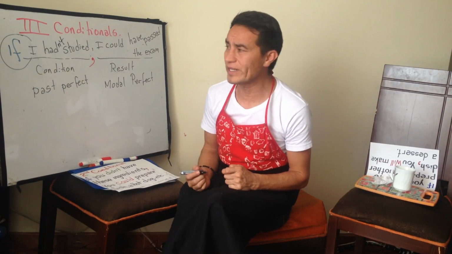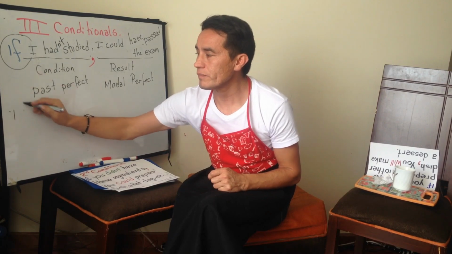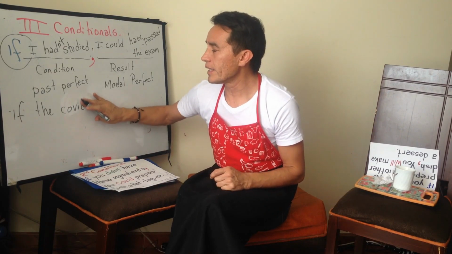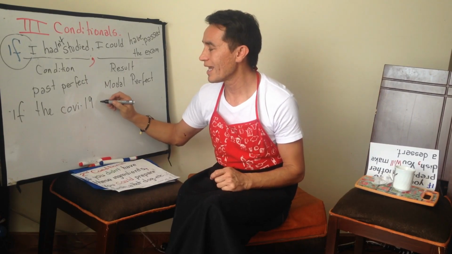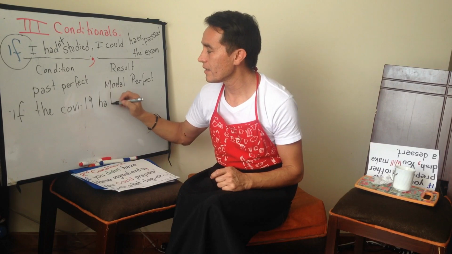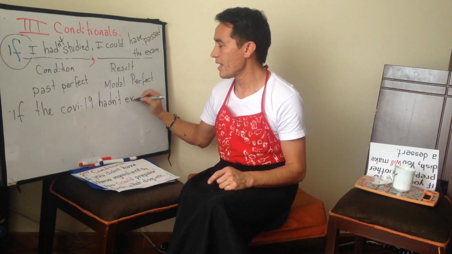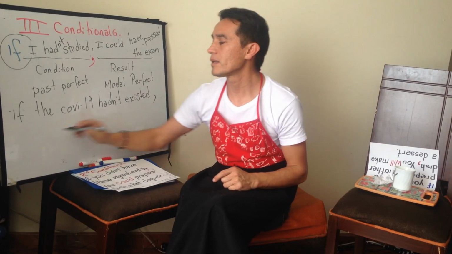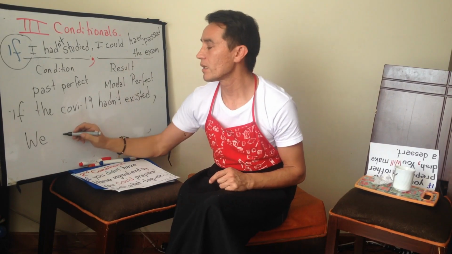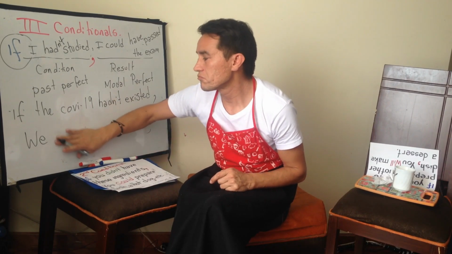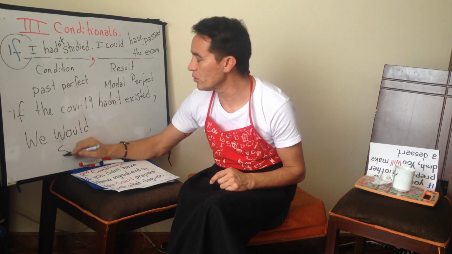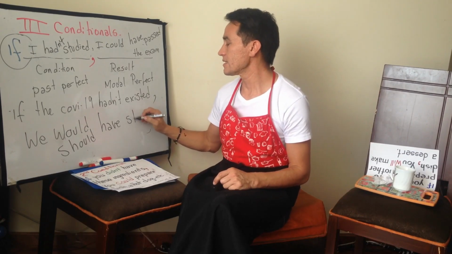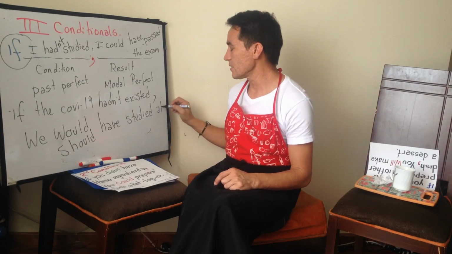Example, according to the situation with the COVID, you say, if the COVID-19 hadn't, negative, exist, as participle, comma, the result, we would, or should, whatever you want, modal, have studied at school.